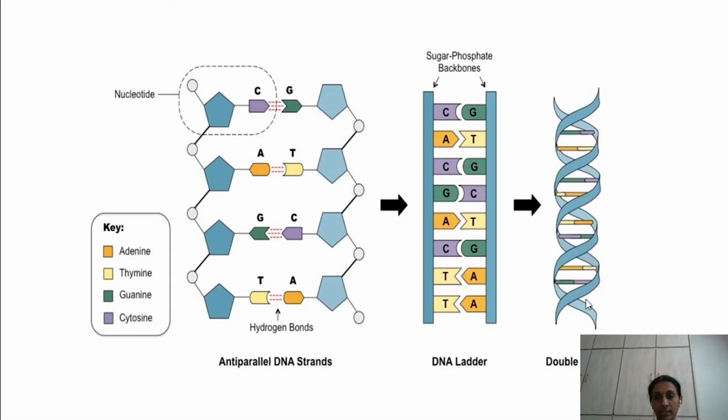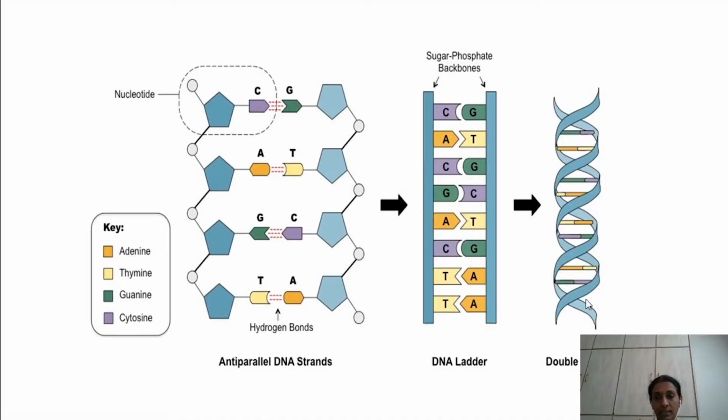If we remove this helical structure for a better understanding, we'll have these two strands like this. This is the first strand of DNA and this is the second strand of DNA. These two strands are polymers.